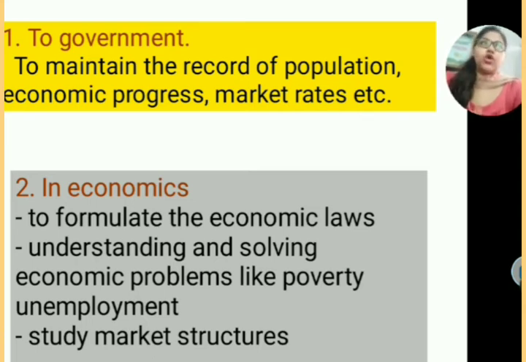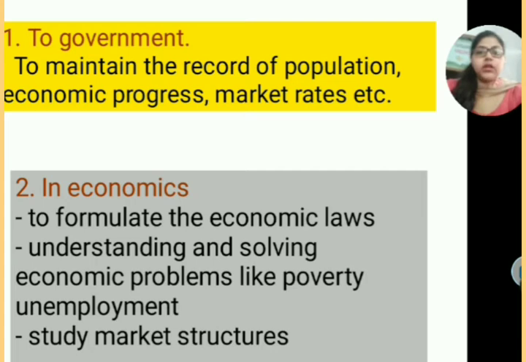Second one is in economics. Now economics is our main subject, so you can conclude it by yourself whenever you are using economics. Basically in microeconomics, there are so many chapters in which you are actually calculating the data.